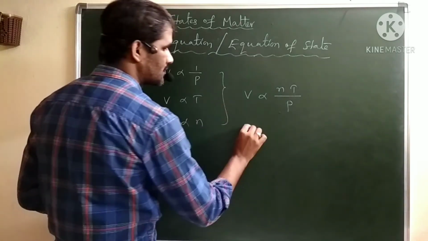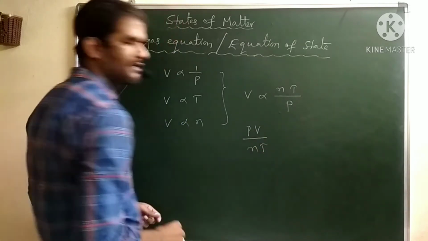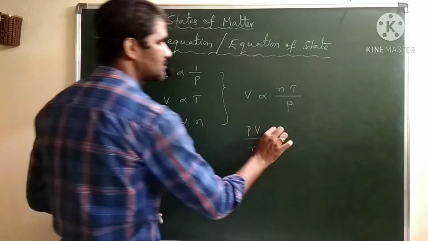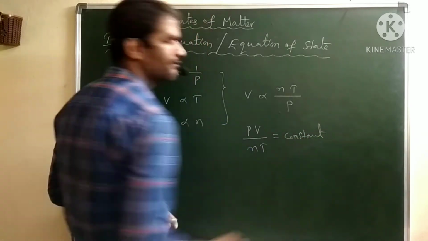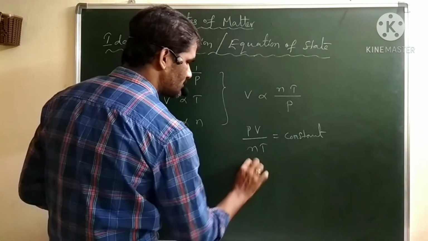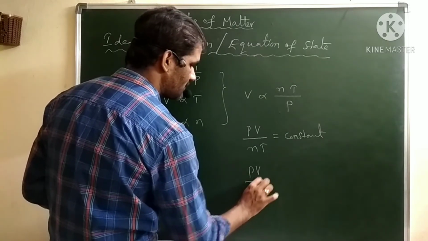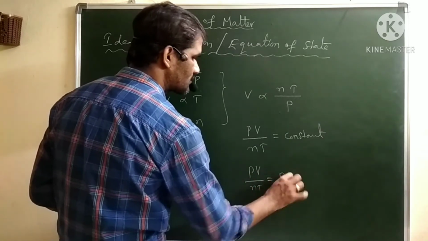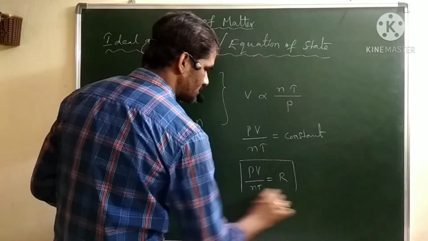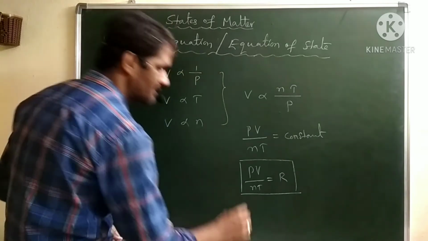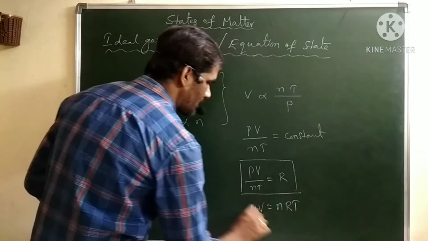So from this, PV by NT is equal to a constant. Generally we assume this constant as R, and we can write this as the ideal gas equation: PV is equal to nRT.